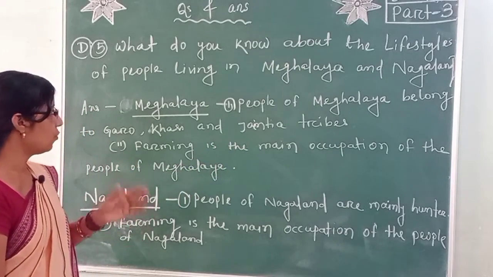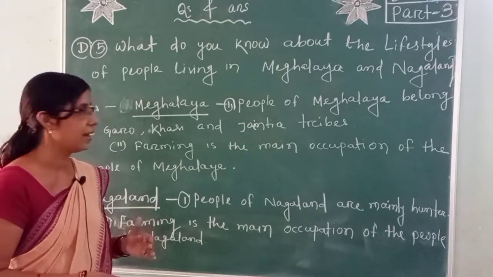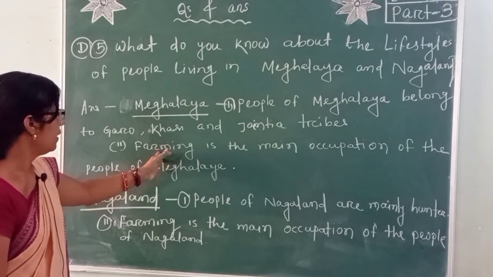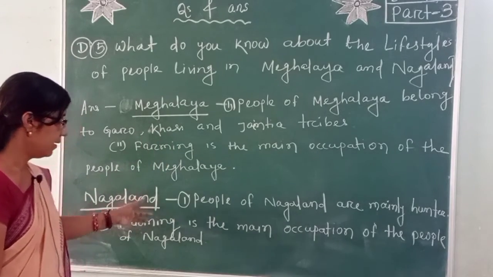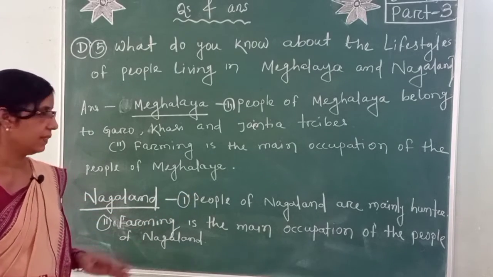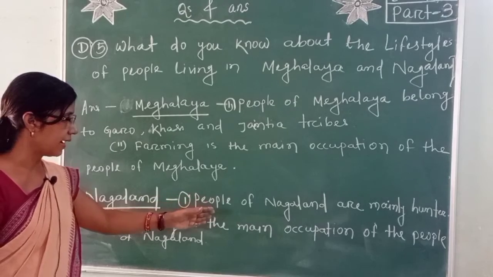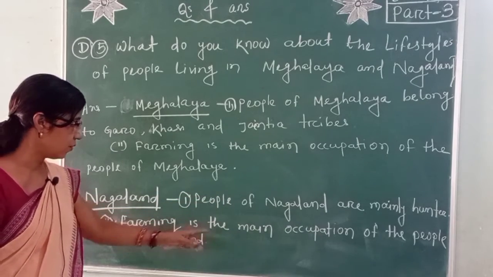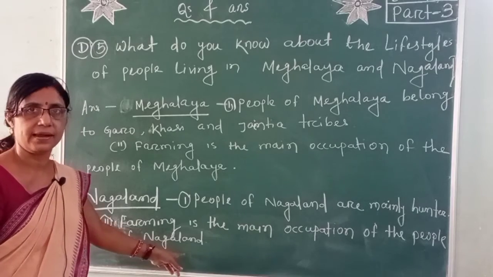And the main occupation of the people of Meghalaya is farming. Now Nagaland, people of Nagaland are mainly hunters, and farming is the main occupation.